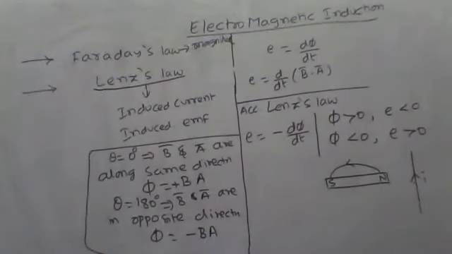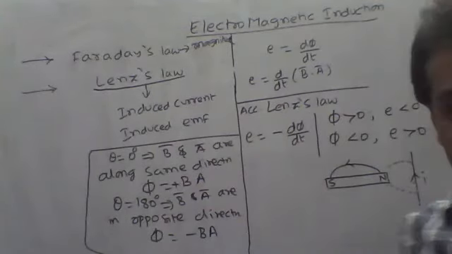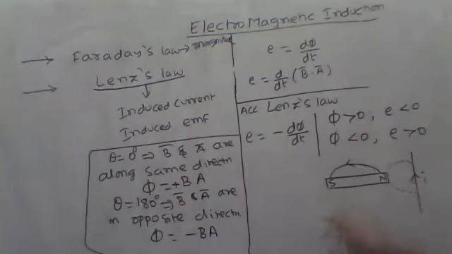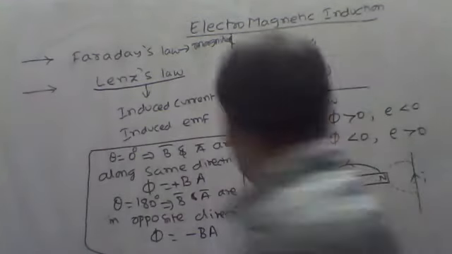Now, as the distance increases, what will happen? There will be less chances of magnetic field lines flowing to the magnet. As there are less chances, the magnetic flux will be less, that is phi will be less than 0. So E will be greater than 0.